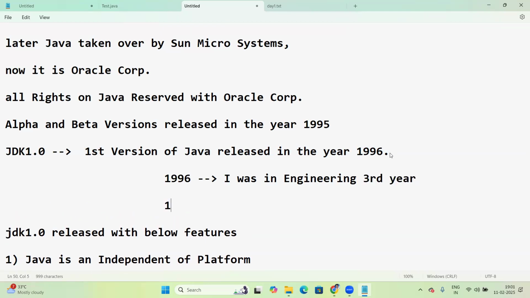My engineering, 1993 to 1997, completed at JNTU Hyderabad campus, Kukatpally, Hyderabad. That's the main campus.